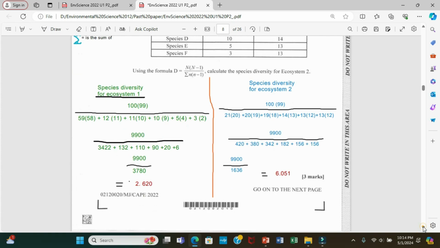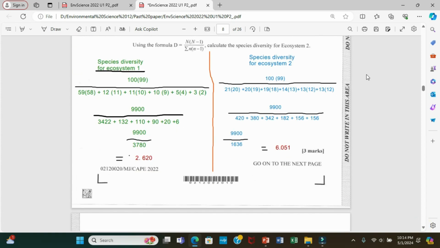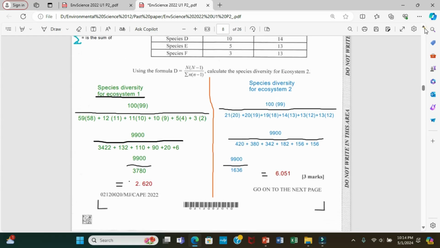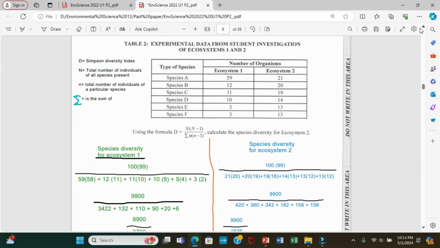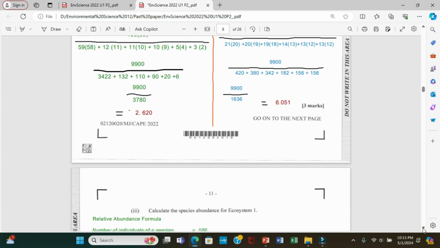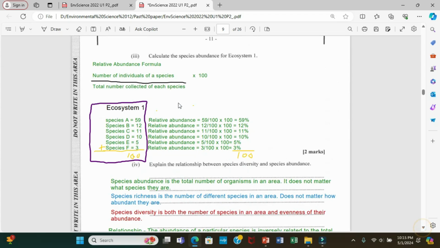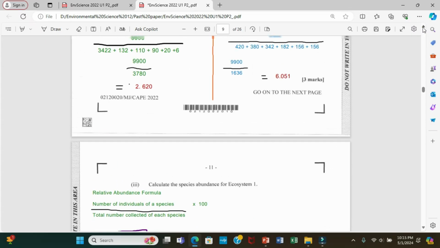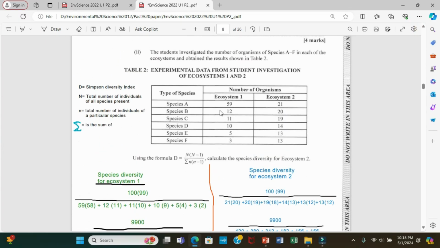To help you with that definition, I'm going to explain why it is more diverse. The next part of the question will explain why. It says calculate the species abundance for ecosystem 1. Species abundance means the total amount of species in each ecosystem. So if you add up all of that, you should get 100.